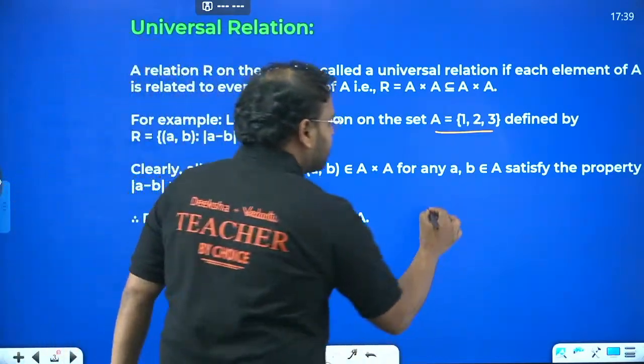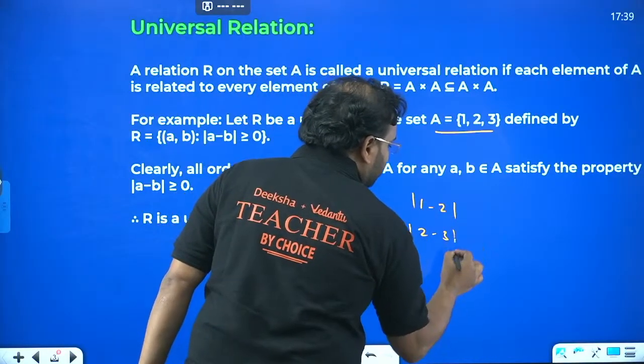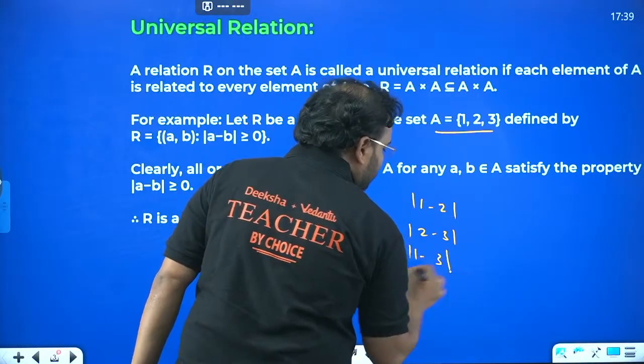Take 1 minus 2 mod, 2 minus 3 mod, 1 minus 3 mod.